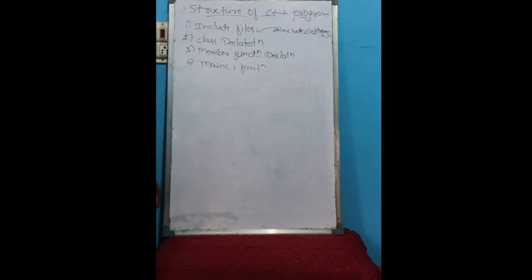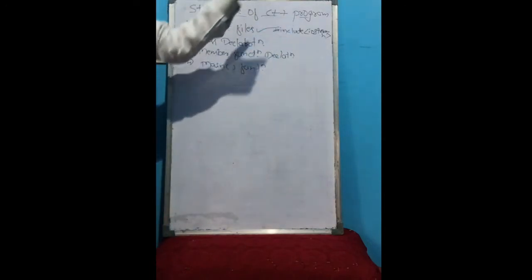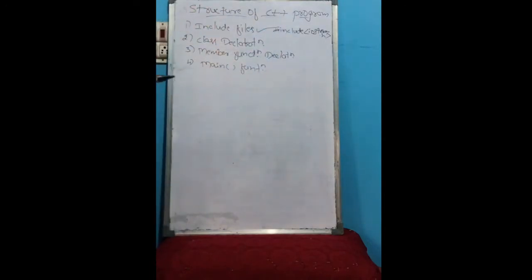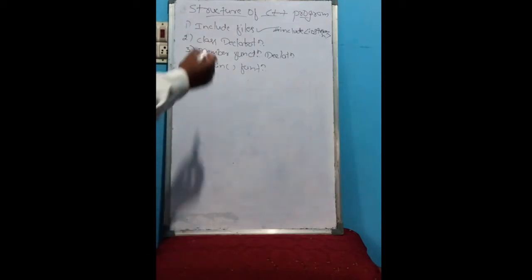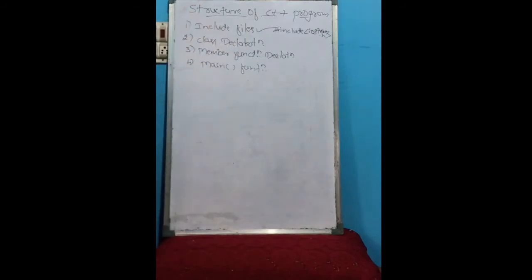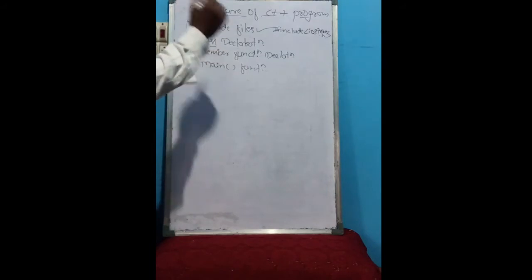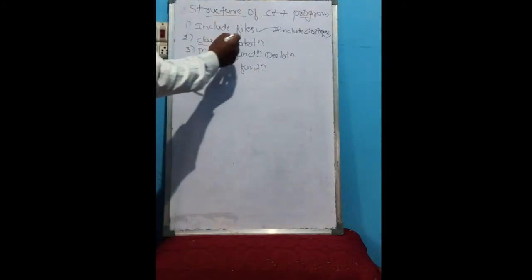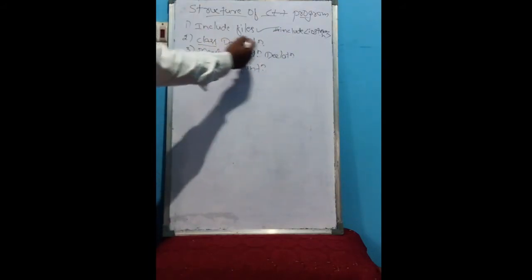But if we want to use OOPS concepts like inheritance, encapsulation and objects, we can use them only through a class. So we should declare the class here.